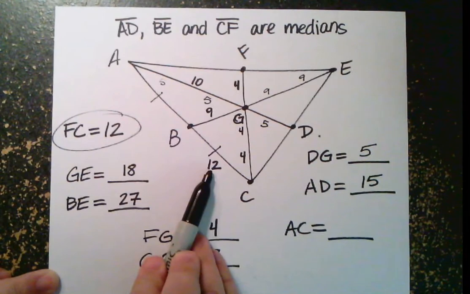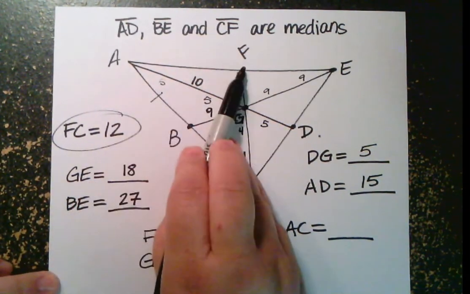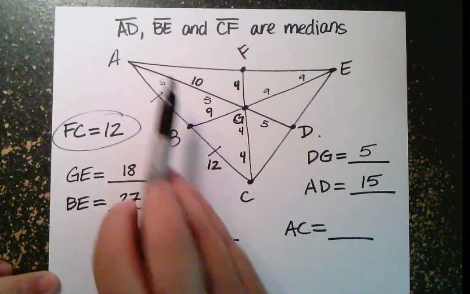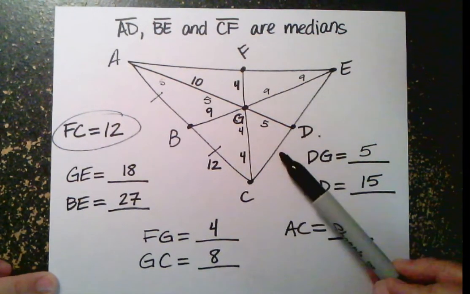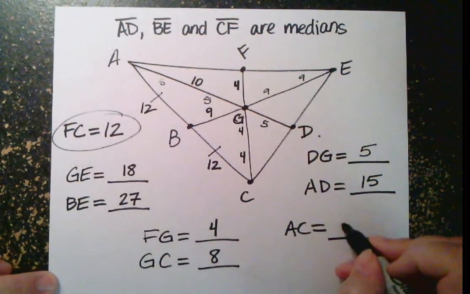So if this side is 12, this side is 12. Don't forget that you have the fact that these are all midpoints, because sometimes I could have given you 12 and then told you how long AE was and given you one of these parts and asked you to find the whole perimeter. Okay, so if this is 12, this is 12, so the length of AC is 24.